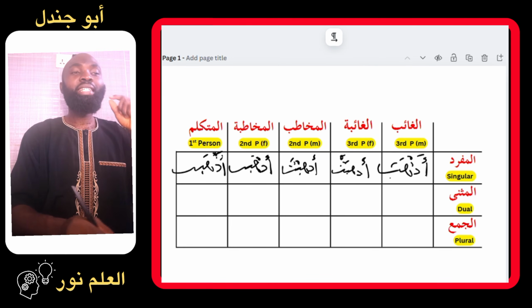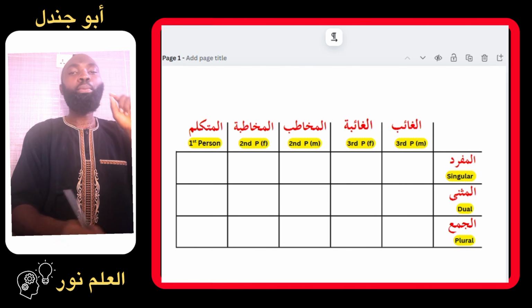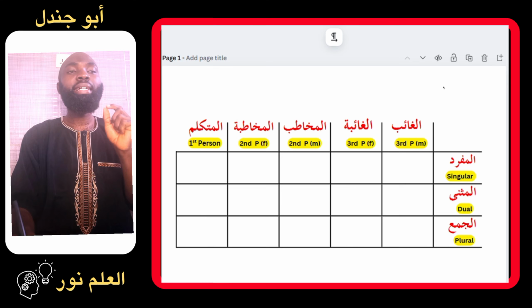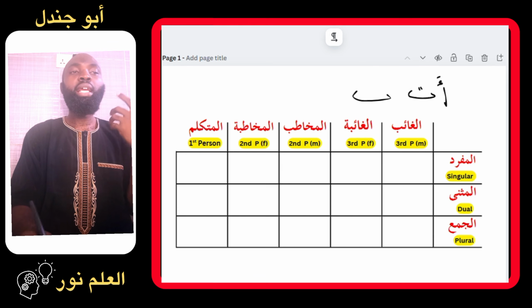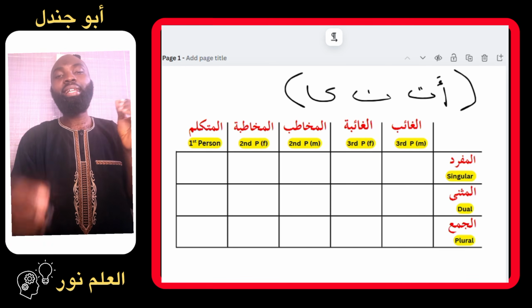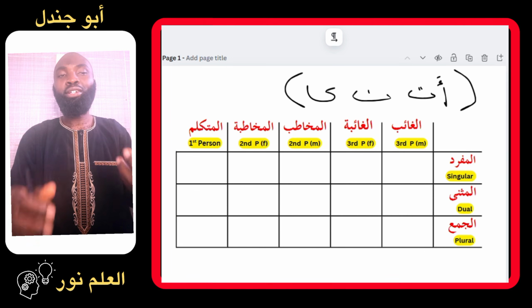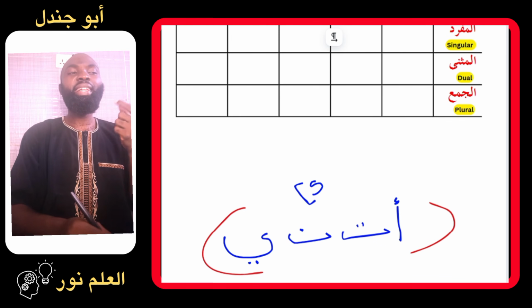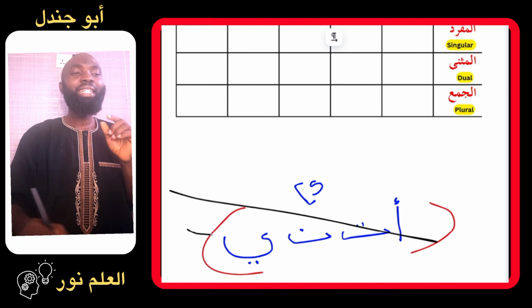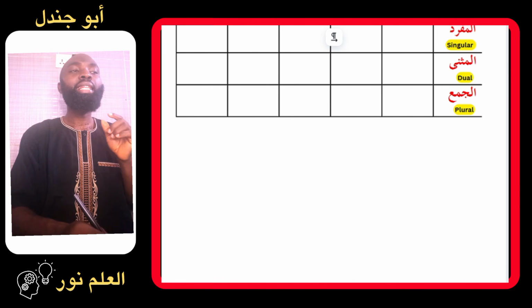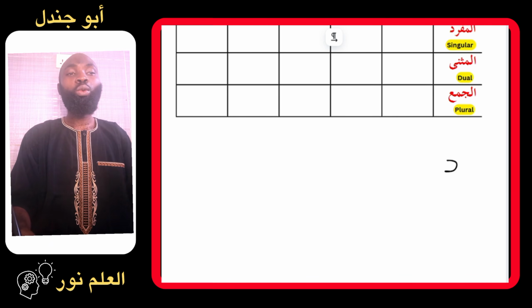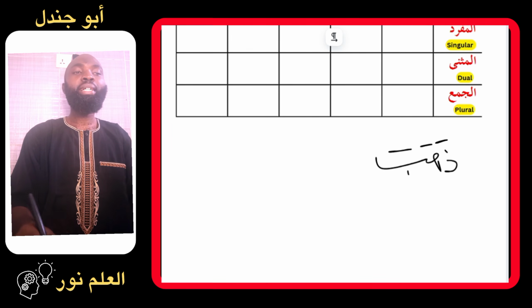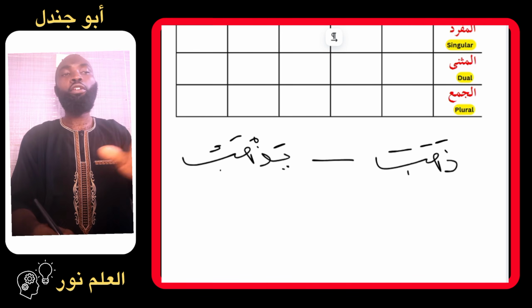But when we come to the present tense formation, the huruful mudara'a, which are the letters of the present tense verb as we discussed earlier. What are the letters? We have hamza, nun, ta, and ya. These letters begin a present tense verb. The only difference with the formation of the three-letter verbs is that these huruful mudara'a will now be taking dhamma instead of fatha. We know that the word dhahaba, which means he went, has the present tense form yadhabu, which means he is going.